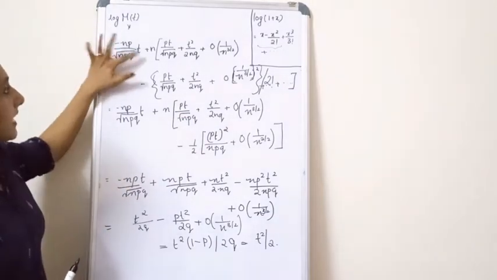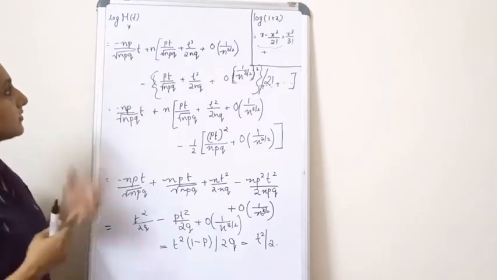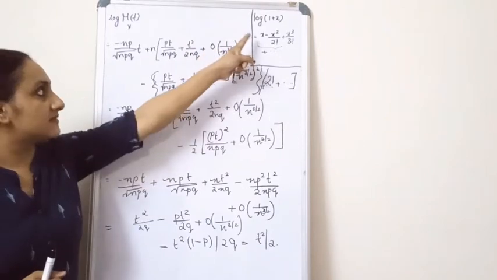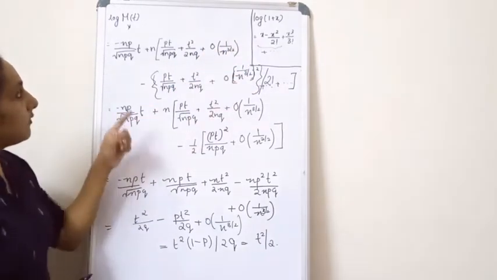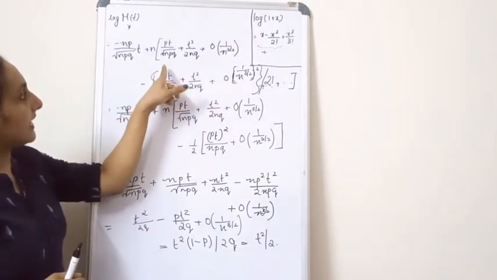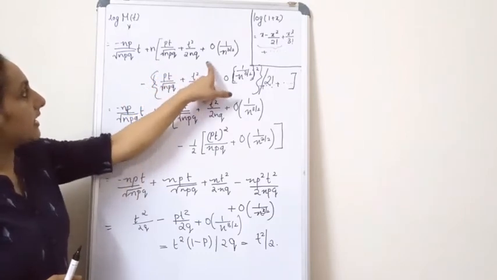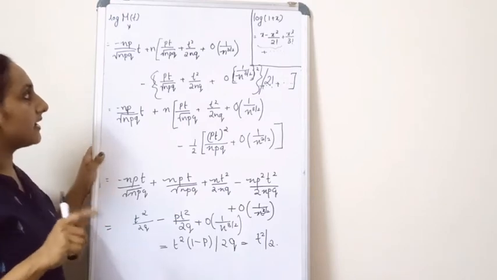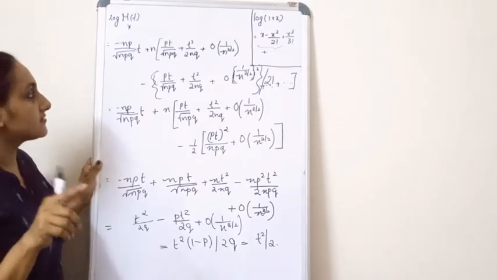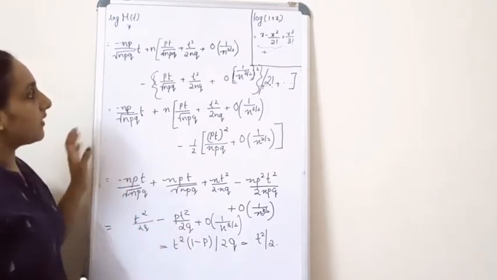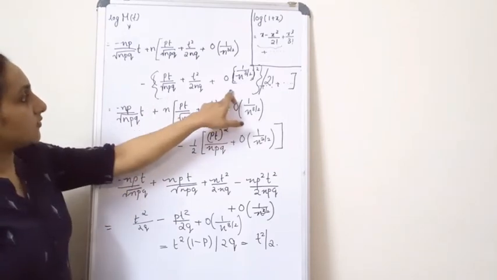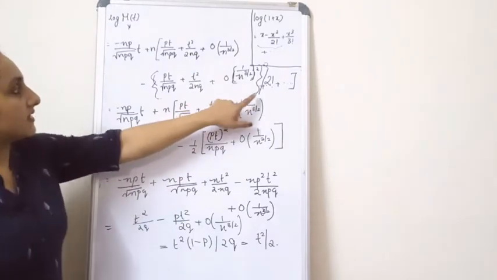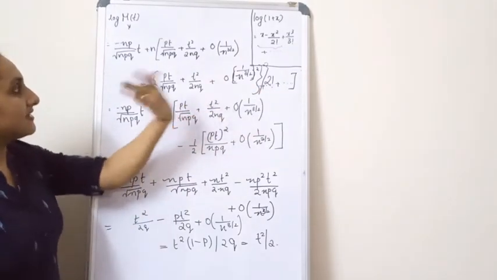Again, I'm going to expand it by applying this principle. Now here my x is actually this one: pt divided by root npq plus t square by 2nq plus order of 1 by n raised to 3 by 2, minus x square, that is this one. This term is x square, actually there is a square over here, so square divided by 2 factorial plus etc.